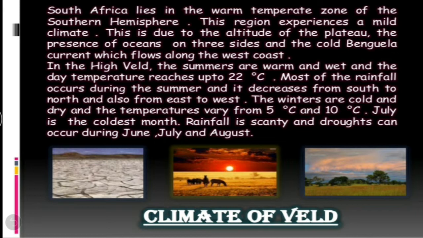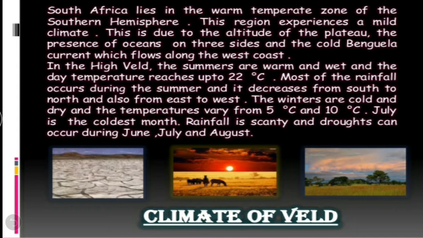Now, let's have a quick look at the climate of veld. Before discussing the climate, children, do you know from where this word veld came? The name veld was given by the Dutch settlers before South Africa was colonized by the British.